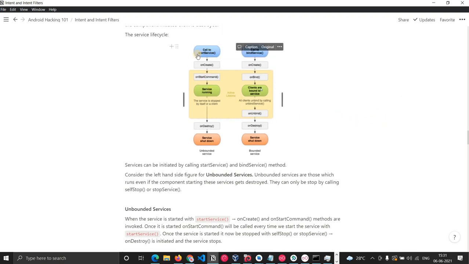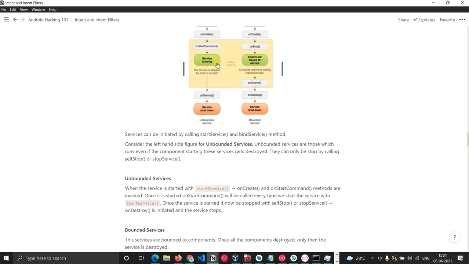So as you can see, a service can be started with startService or bindService. Let's consider the first thing, the unbound services. When we call startService, these two methods are called: onCreate and onStartCommand. So basically, when you start a service, you can write your piece of code in onStartCommand, whatever you want to do with this service.